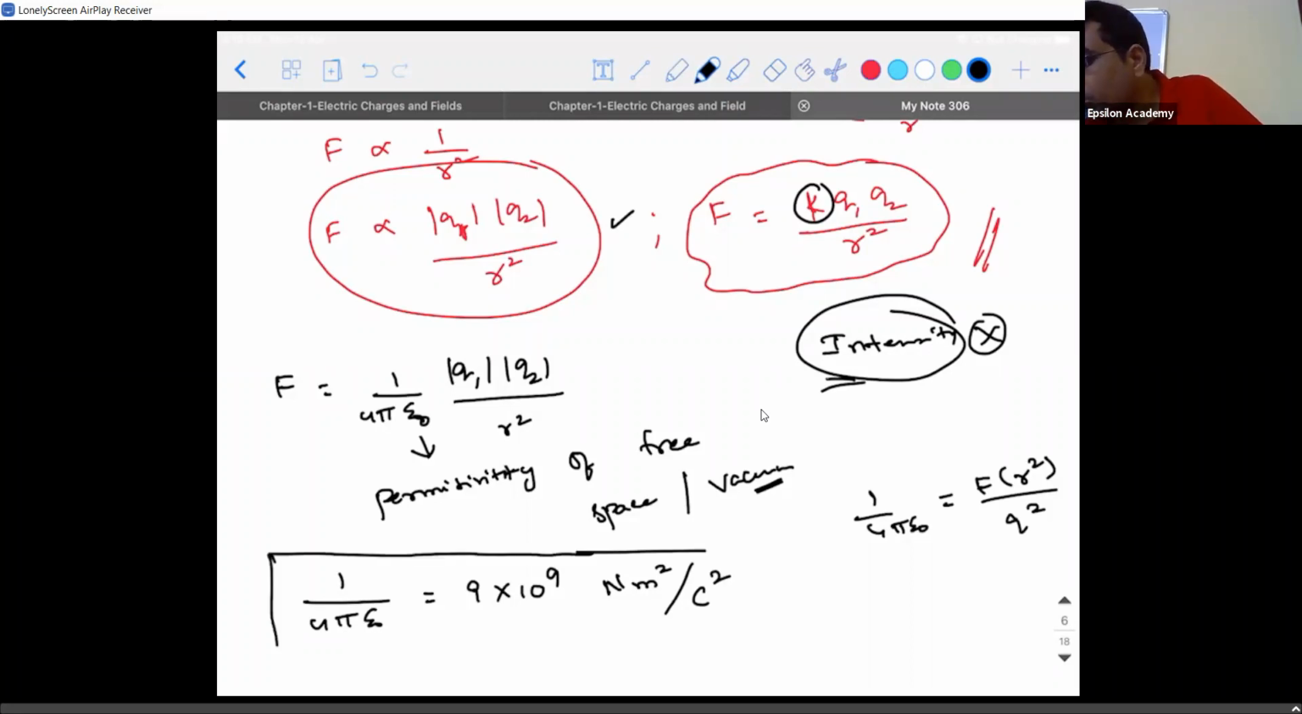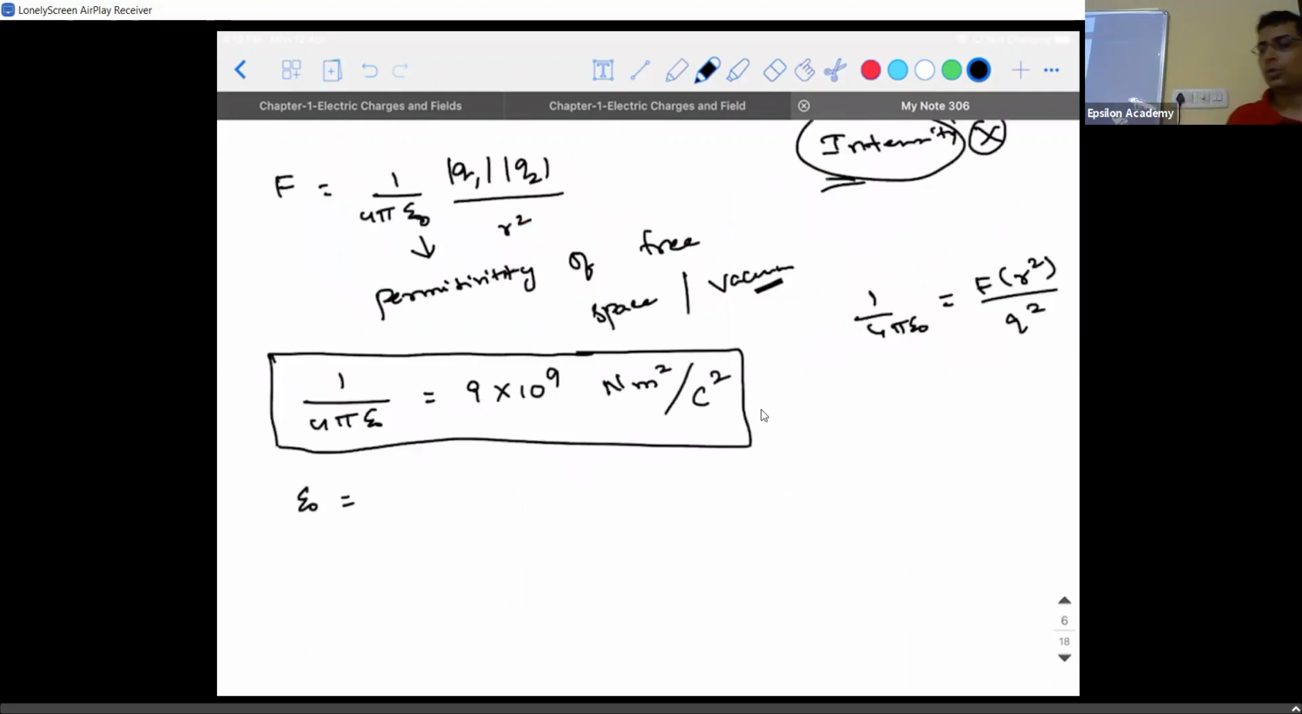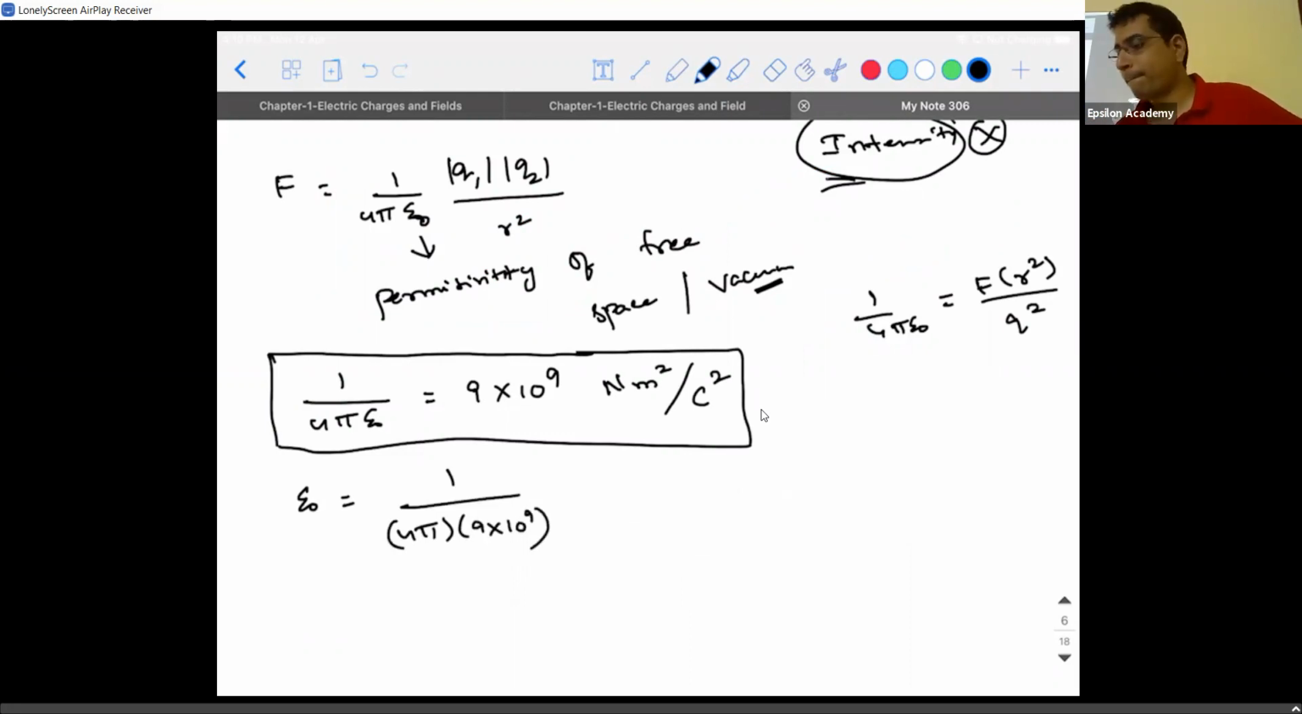Anybody with the value of epsilon naught? So epsilon naught is nothing but 1 by 4 pi into what? 9 into 10 power 9 unit. Unit, not the value. 1 by 4 pi into 9 into 10 power 9 Coulomb square by Newton meter square. It is exactly the reciprocal of whatever you saw for 1 by 4 pi epsilon naught.